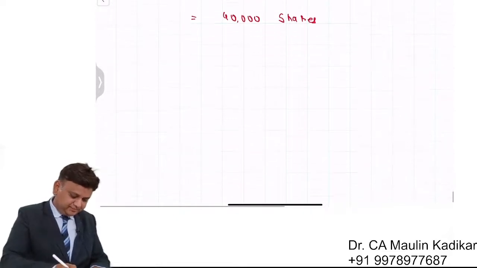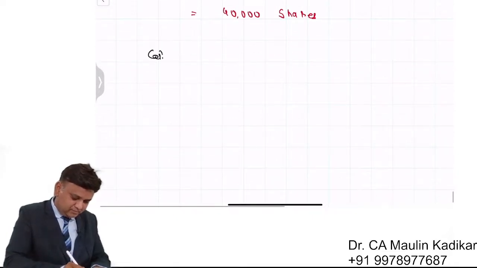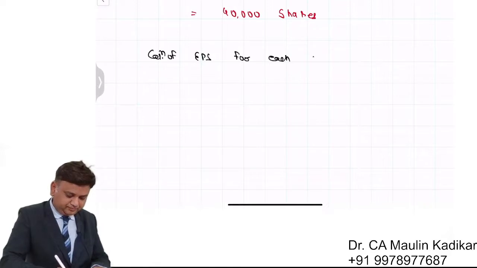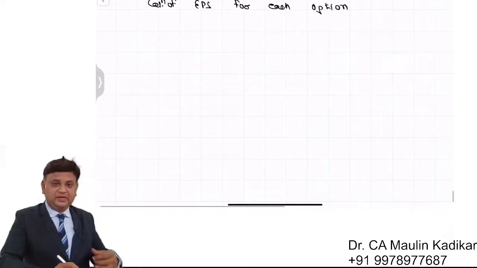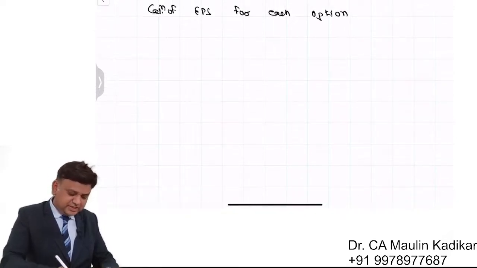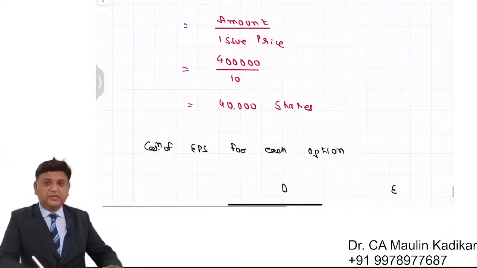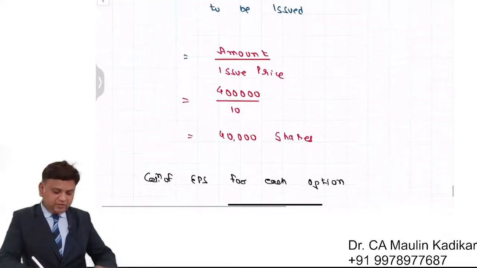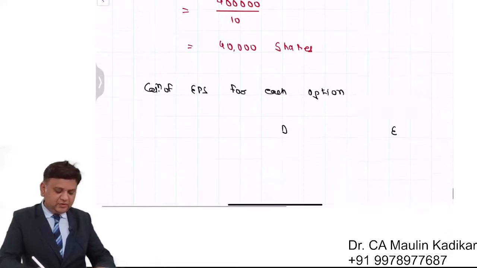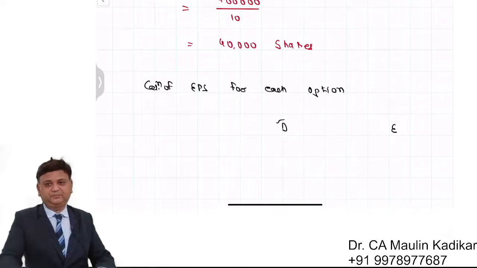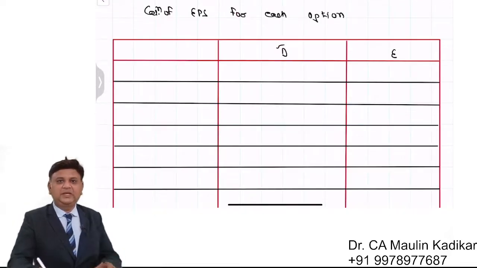Next, calculation of earning per share for each option. There are two options that we have. The first option is debt and another is equity. I request you to put answer in the chat box. What would be the earning per share if at all we expand our business by raising the debt financing? Let us start doing answer.